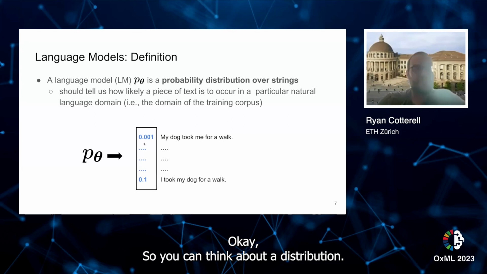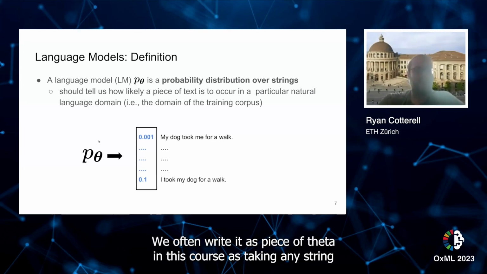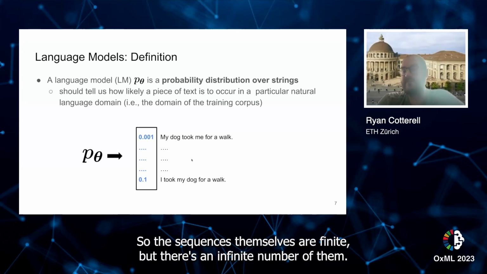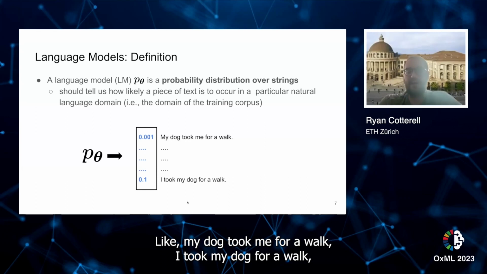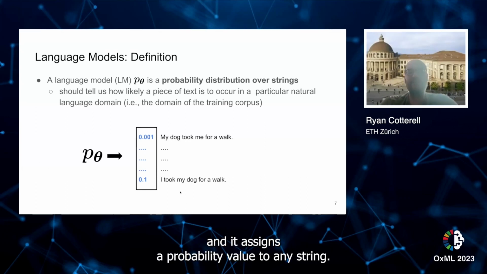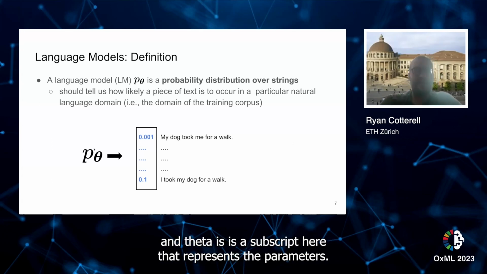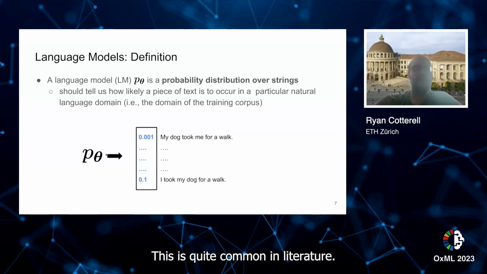Okay, so you can think about a distribution. We often write it as P sub theta in this course, as taking any string out of an infinite number of finite sequences. So the sequences themselves are finite, but there's an infinite number of them. Like my dog took me for a walk, I took my dog for a walk, and it assigns a probability value to any string. Why do we write P? P is a very common symbol for probability distributions, and theta is a subscript here that represents the parameters. This is quite common in the literature.